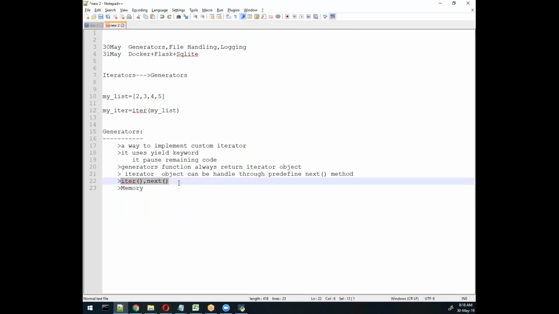Through these two things, it implements generators. Internally, it prepares your own custom iterator, and you can call a generator object through the next method. Remember, this is the purpose of generators and iterators. This is for interview purposes. You should know about that, and later we will see it in detail. But just for understanding the purpose, we should know the concept of an iterator.